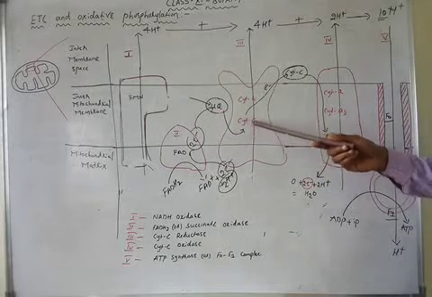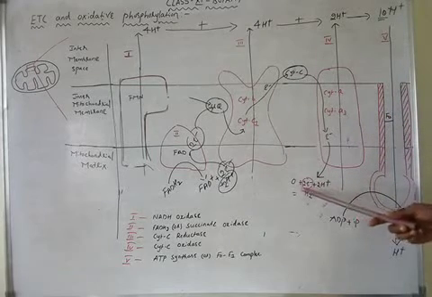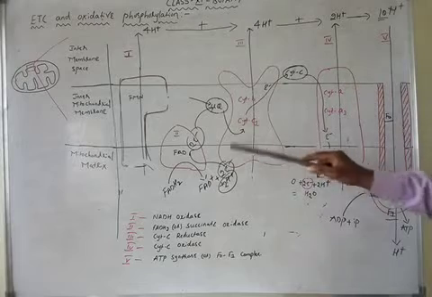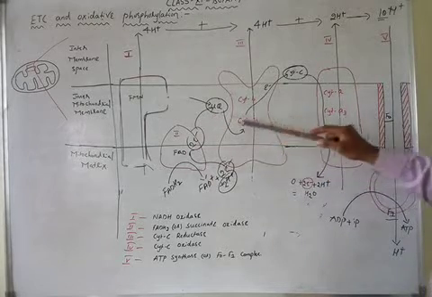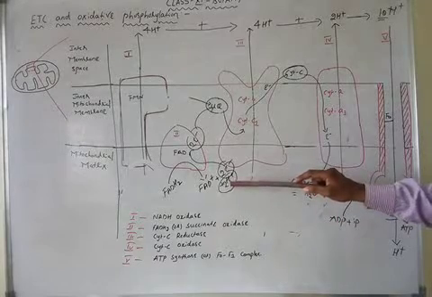Now, these electrons are given to complex 4 by cytochrome C, and ultimately the electrons are given to molecular oxygen. So, this is the electron transportation. Now, when these electrons are transporting, the protons are translocated. Now, these protons,